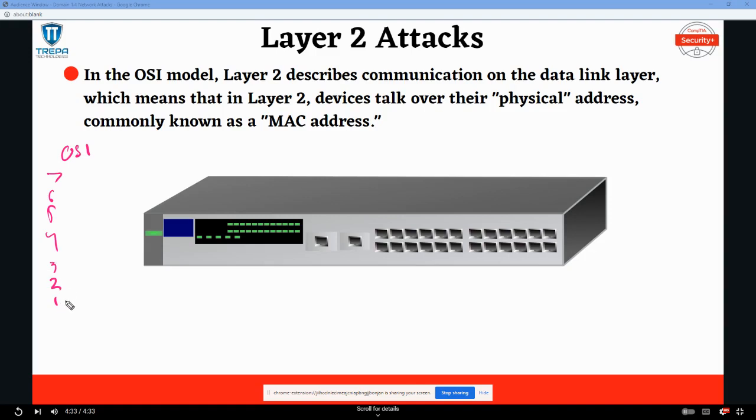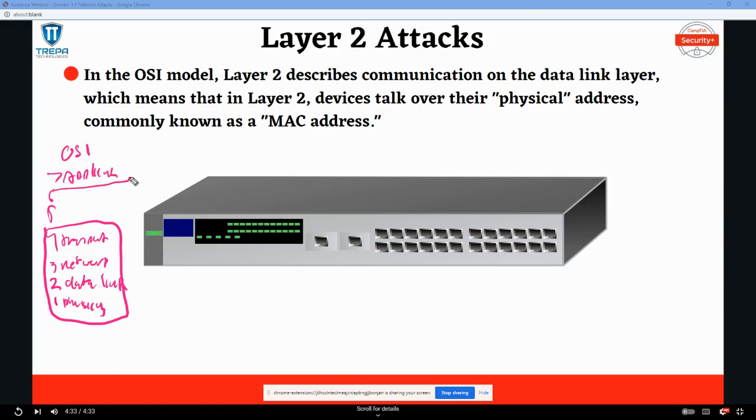So if we start here, we've got the physical, data link, network, transport layer. I'm going to stop right there because that's really all that matters when it comes to networking. But we have our application layer here, and this is going to be all the DNS, HTTP, stuff like that. So layer 2 right here sits at the data link layer.